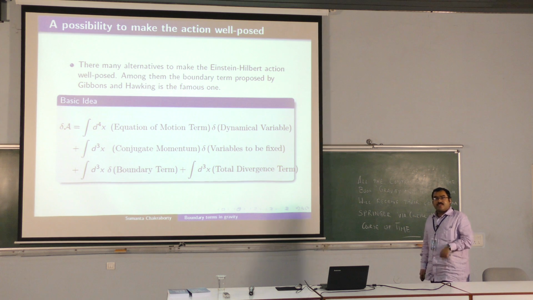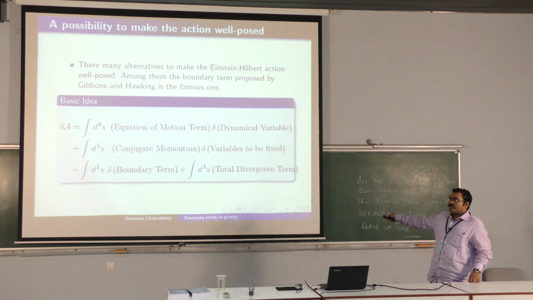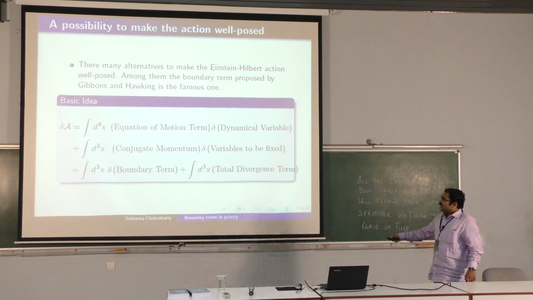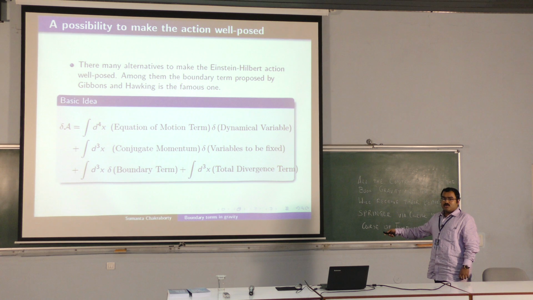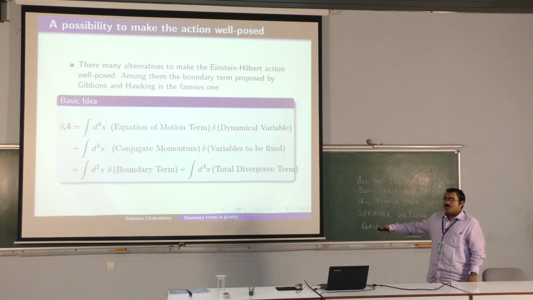For example, in the case of electrodynamics, this would have been the Maxwell's equation, and this would have been the electric field, and this is the vector potential. Then there would be a boundary term, so this is the crucial thing, and then there would be a total divergence term. Now total divergence term is fine, you don't bother about them. But this is the term which is problematic. So how do you regularize it?